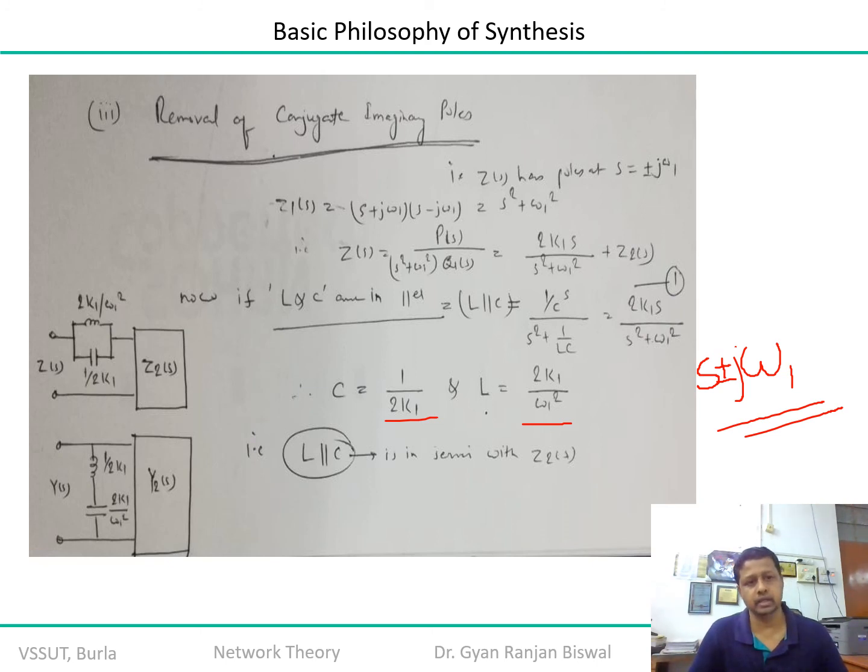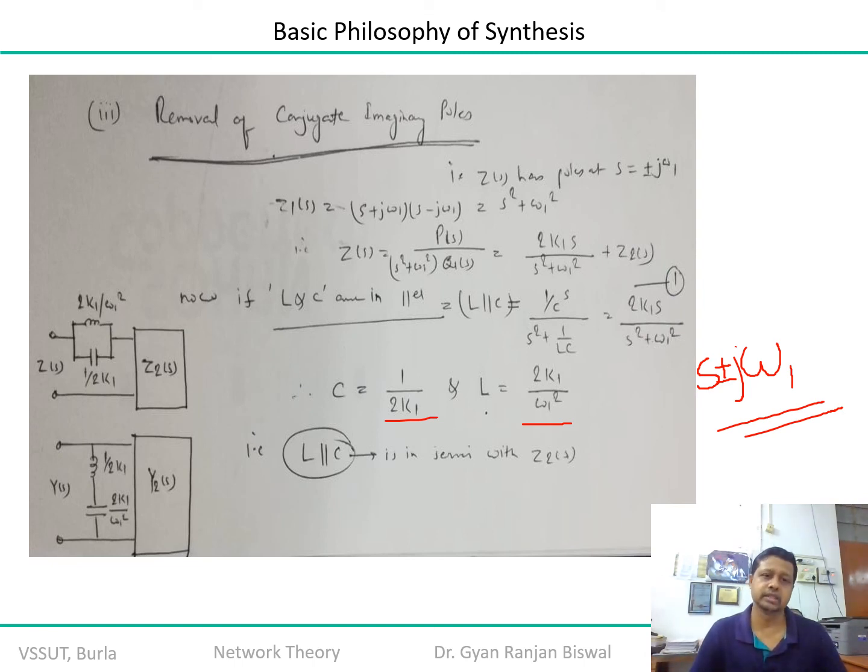So this parallel LC tuned network is a component of Z1. Z1 is replaced by a parallel tuned LC network where the value of L is equal to twice k1 upon omega 1 square and C is equal to 1 upon twice k1, and the rest of the component is Z2. In this case, can I work out my admittance function, which is the dual of the impedance function? If at some stage it is easier or wiser to represent the equivalent transfer function in terms of admittance function, the answer is yes.